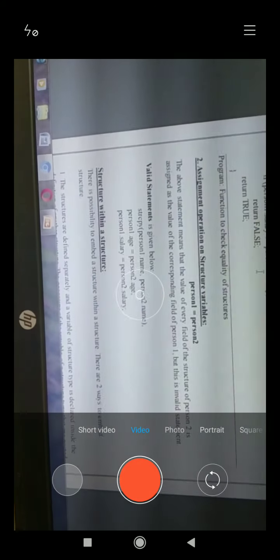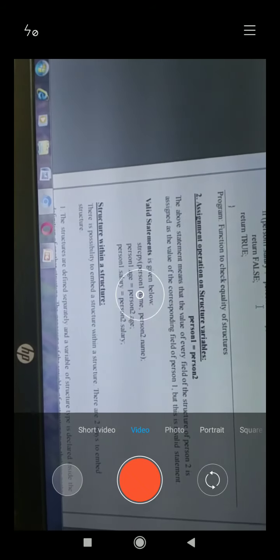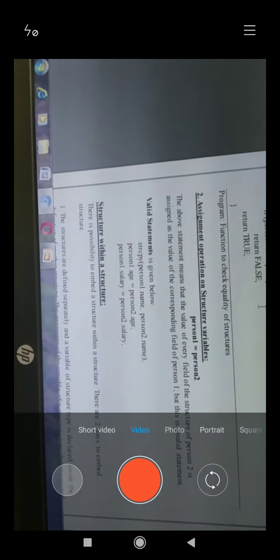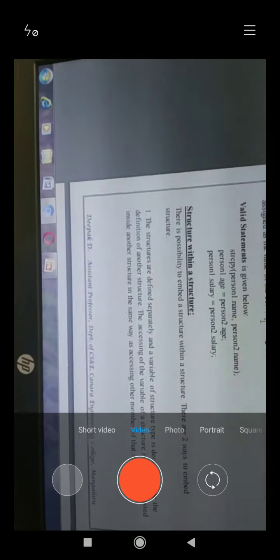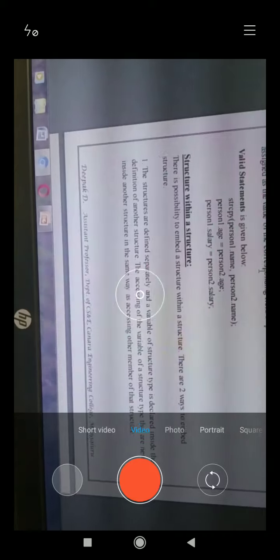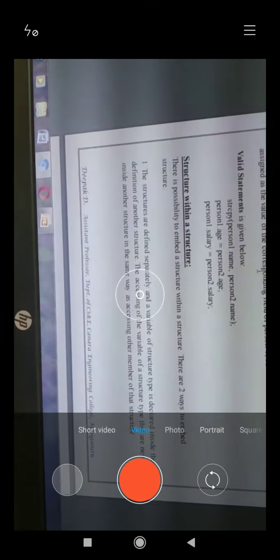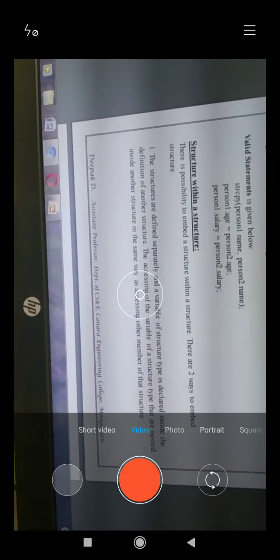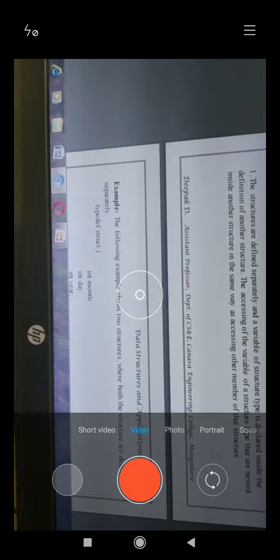Similarly for assignment, you cannot assign person1 directly to person2. Instead, person1 dot age equals person2 dot age. This way you can assign one structure's values to another. One more is defining a structure within a structure. There are two ways. One is to define the structures separately and use the first structure definition in the other structure, or the other way is to define it directly inside.